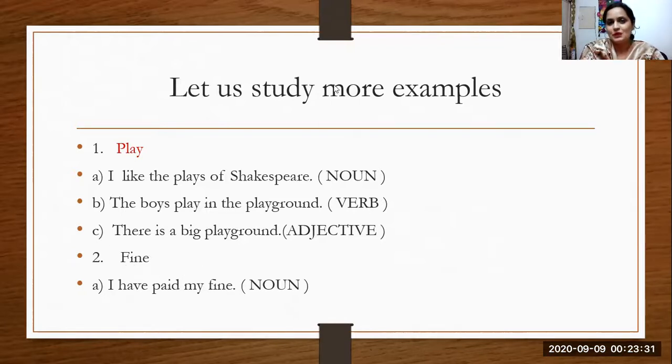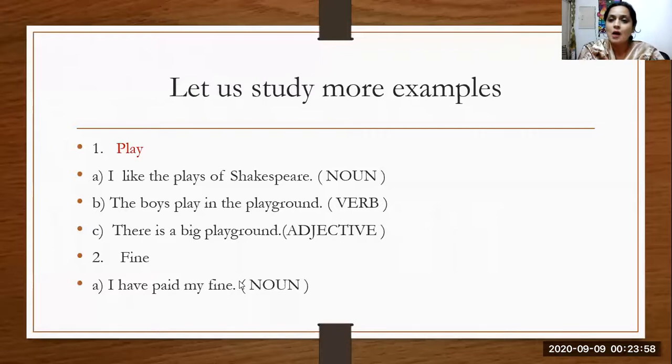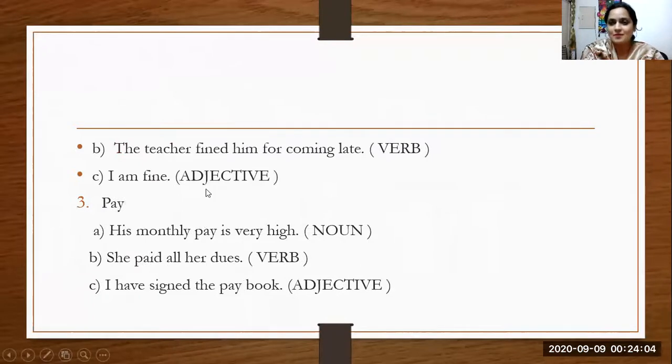Move to the second word, fine. Very interesting again. How are you? I am fine. How is she? She is fine. Tell me, what is fine here? Is fine a noun, verb or adjective? It is not a noun, and it is not a verb. It is an adjective because it is telling the quality of you. I asked how are you, and you answered I am fine. It is telling the quality of a pronoun, so this is an adjective.